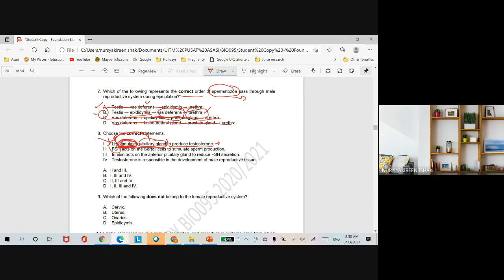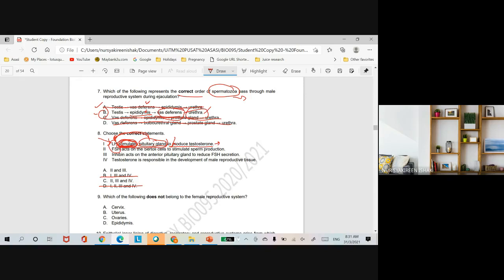The Leydig cells are located in the tissues in between the seminiferous tubules. So statement number one is wrong. So B and D is not the answer, obviously. That leaves A and C.